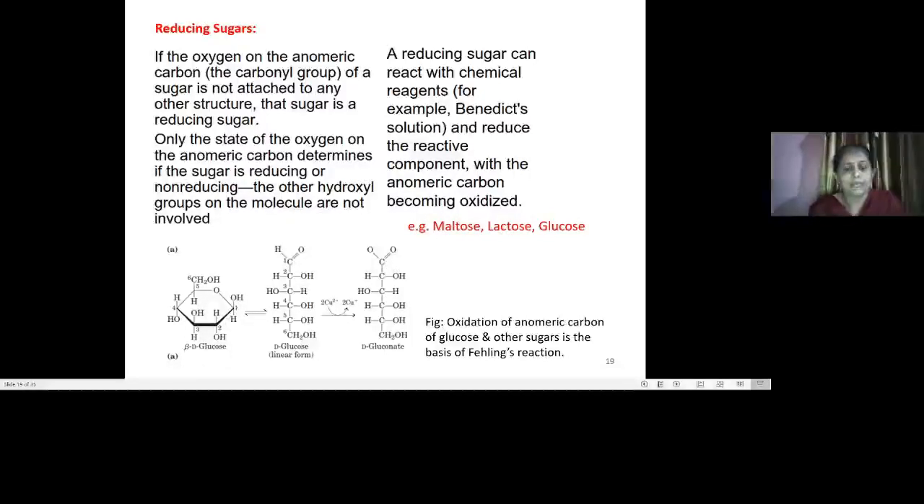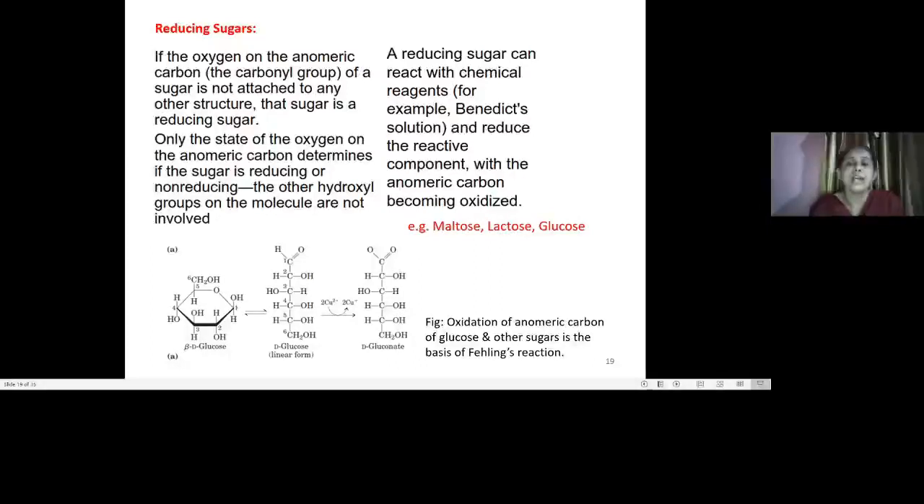That determines whether the sugar is a reducing sugar or a non-reducing sugar. The hydroxyl groups on the molecule are not involved in this consideration. So how will you know whether it is a reducing sugar or not? That could be determined by a reaction with some chemical reagents.